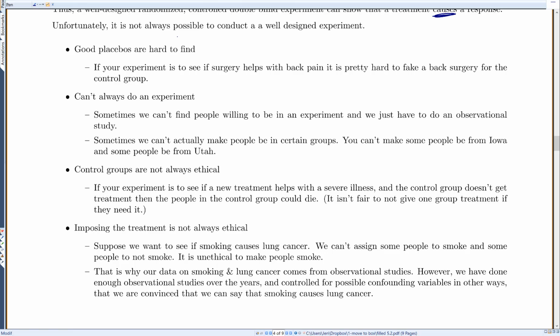And sometimes imposing the treatment isn't ethical. Suppose we want to see if smoking causes lung cancer. We can't assign some people to smoke and some people not to smoke. It's unethical to make people smoke. That's why our data on smoking and lung cancer comes from observational studies. However, we have done enough observational studies over the years and controlled for possible confounding factors in other ways, so we are convinced that we can say that smoking causes lung cancer. But with observational studies, it takes years and years of repeated observational study after observational study before we could ever get to the point that we could say cause and effect.